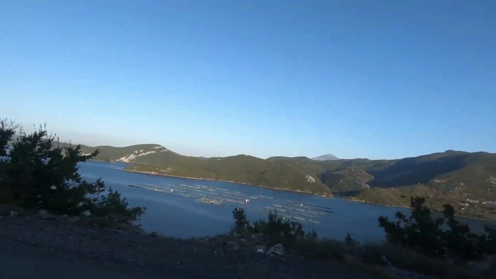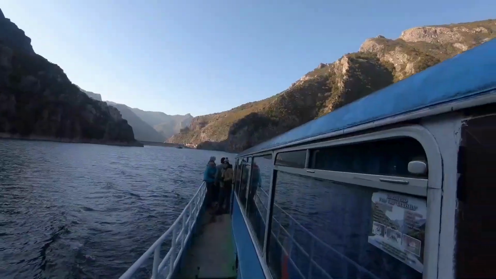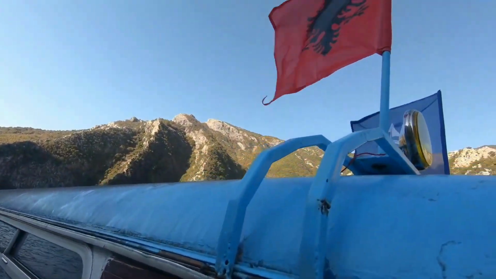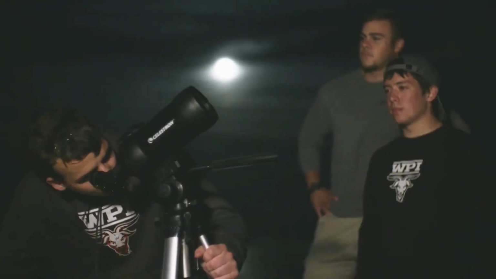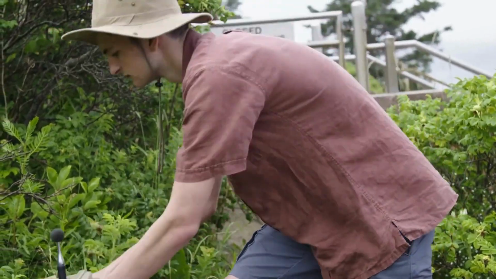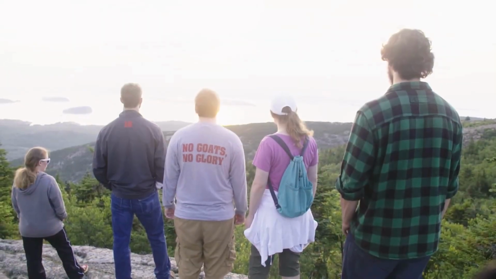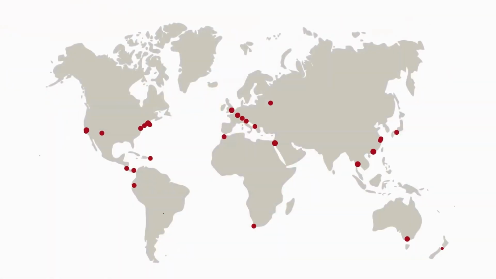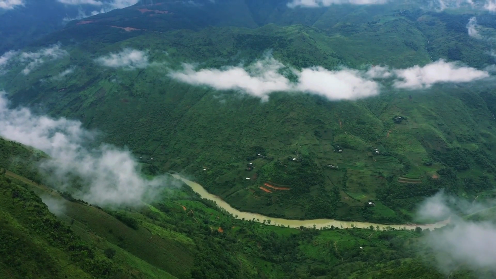This is where interdisciplinary research, like the Interactive Qualifying Projects, IQPs, at WPI plays a vital role. WPI students tackle real-world problems through projects like urban heat mapping, water quality assessment, and sustainable land use, working with local communities to create practical, impactful solutions. Whether it's conserving forests, protecting water sources, or promoting sustainable agriculture, these initiatives highlight how collaboration and innovation can help us build a resilient, sustainable future together.